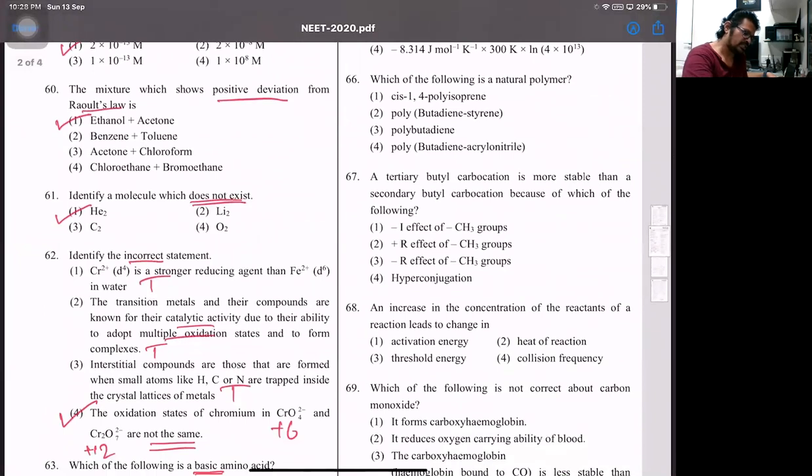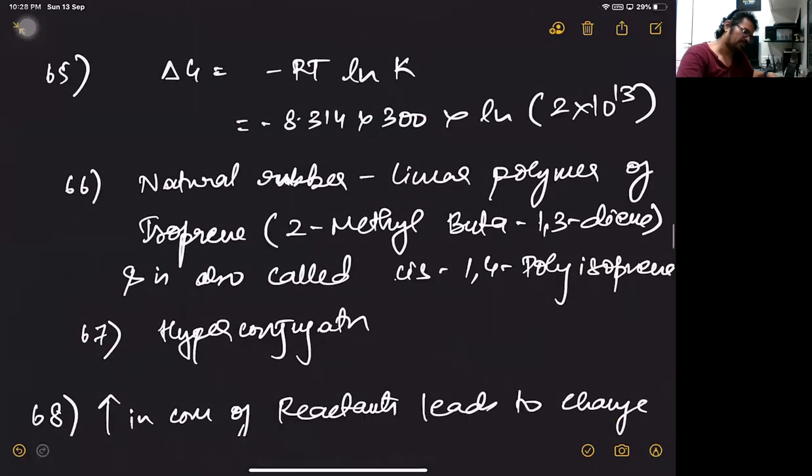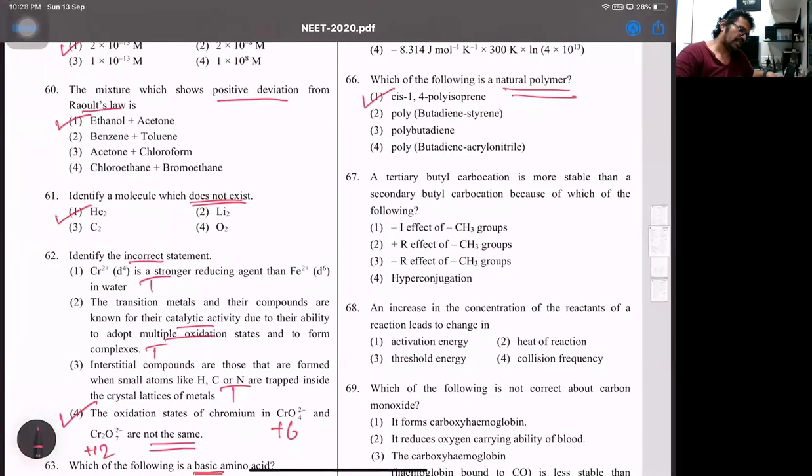Then look at that, 66th one. It says, which of the following is a natural polymer? Now this natural polymer, when I'm talking, that's going to be A, cis 1,4-polyisoprene. Reason, that's natural rubber that contains the isoprene units over there. Okay, so that's 66, where we can talk about it like this. Natural rubber is a linear polymer of isoprene. That's 2-methyl buta-1,3-diene, also called cis 1,4-polyisoprene. Okay, that's 66.